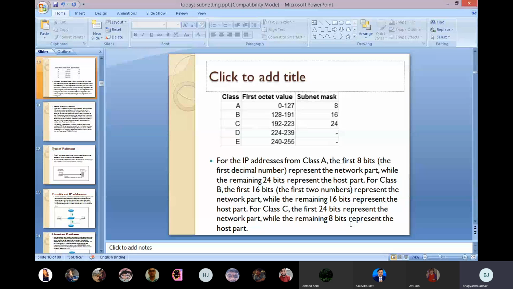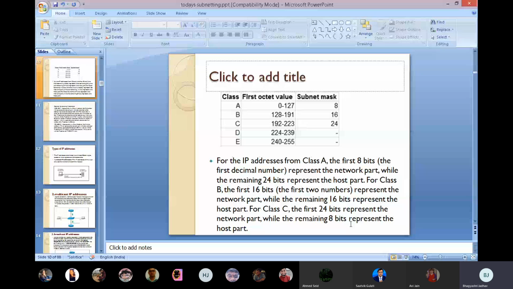Then class C, 192 to 223, has subnet mask 24. Class D is for multicast and class E is unused. This IP address range is what we use in subnetting.